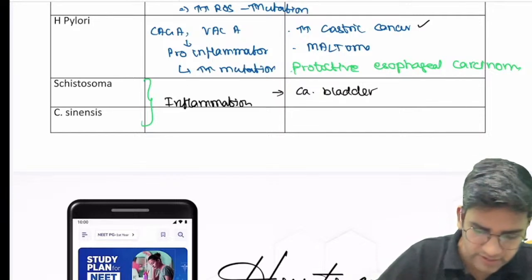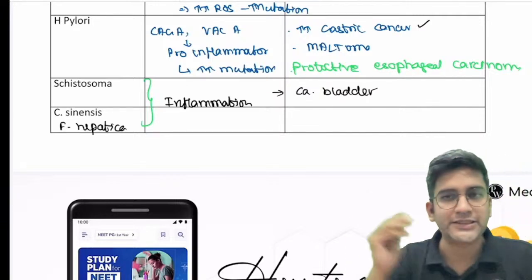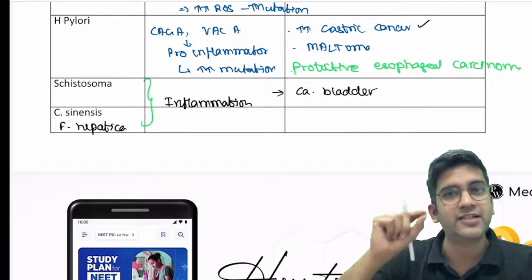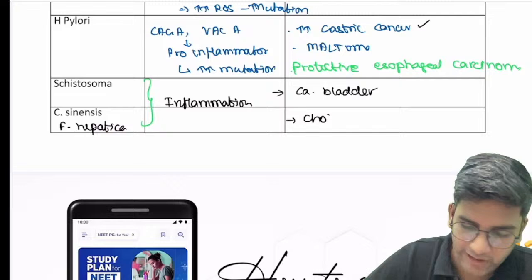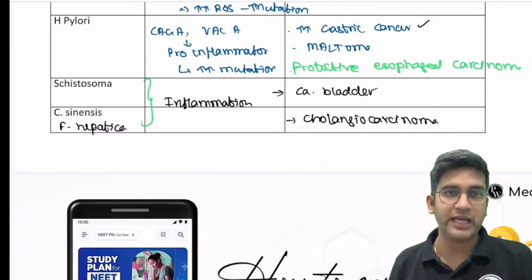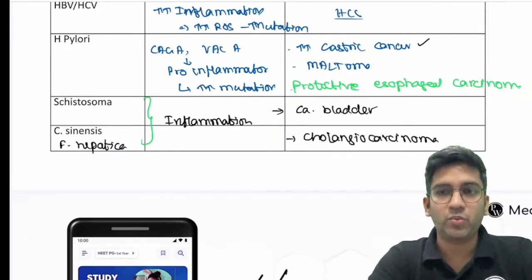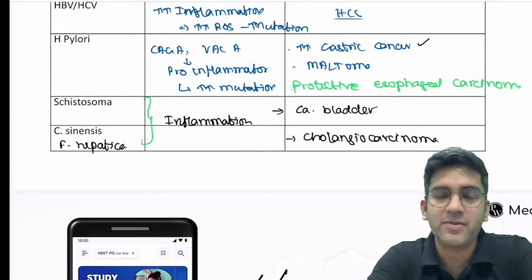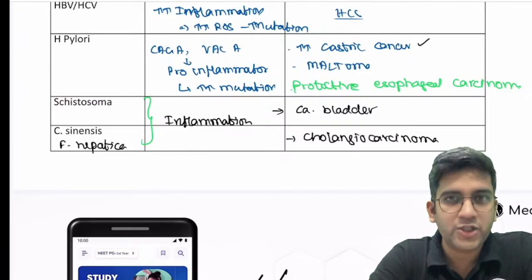And clonorchis sinensis, and there's one more thing you must have read, Fasciola hepatica. These two of them go and irritate the gallbladder epithelium or the biliary epithelium, which can cause cholangiocarcinoma. That's what can happen in case of clonorchis sinensis. Fine. That's in short whatever we see for this. Maybe you can remember that it's gallbladder epithelium or the biliary epithelium. Fine. In short, about most of the things which we need to read about cancers.